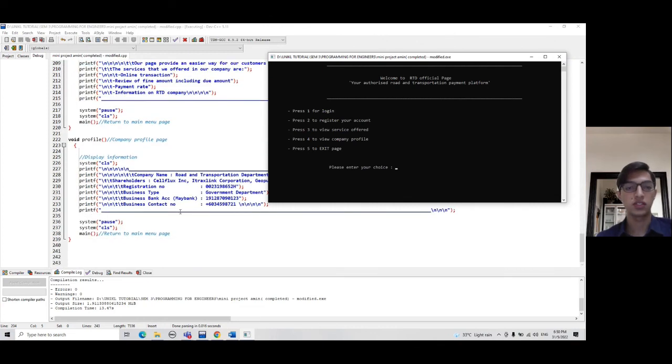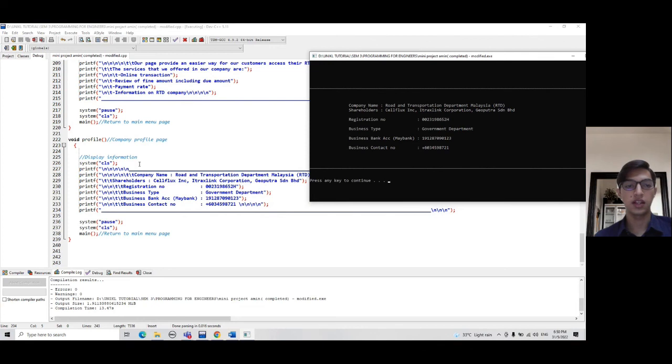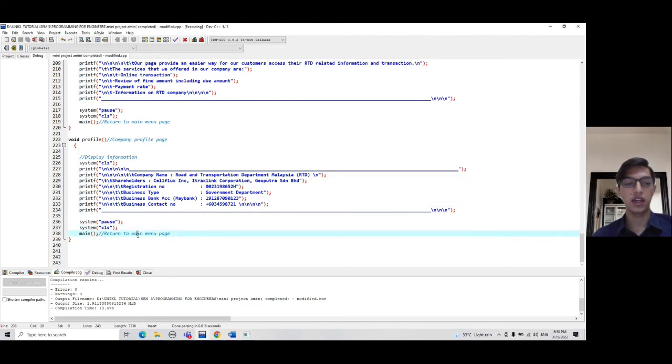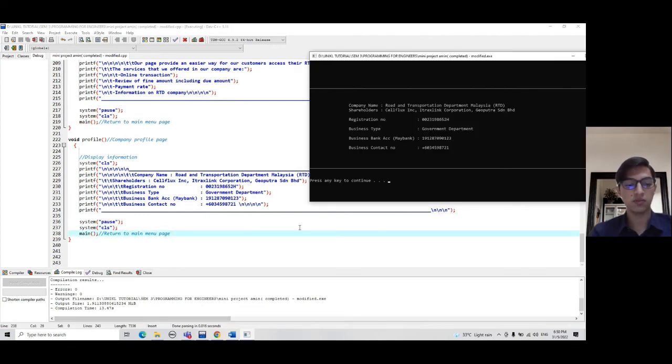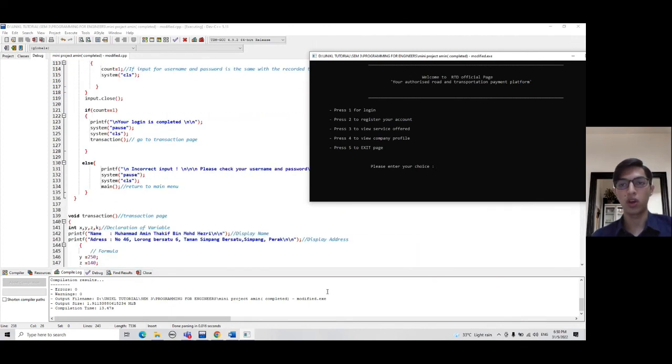And for the last case, which is void profile, which is our company profile page. If I press number 4, because it is stated in case number 4, okay, 4, okay, as you can see in the program, it stated that there will be a display of information, and if I press any key, the screen will be cleared and I will be returned to the main menu page. Okay, I think that's all for my program.